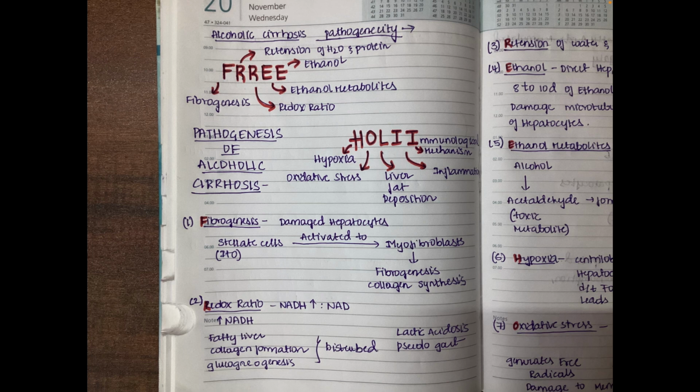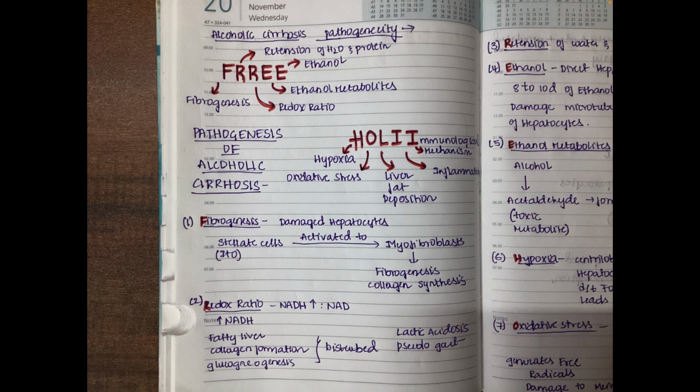And coming to WHOLLY, H is hypoxia. It is because of the hepatocellular necrosis. The O is oxidative stress. This ethanol will be getting oxidized into some free radicals which will be damaging membranes and proteins, right? It is oxidized by P450. And L stands for liver fat deposition, again leading to hepatomegaly. I stands for inflammation. And another I stands for immunological mechanism.